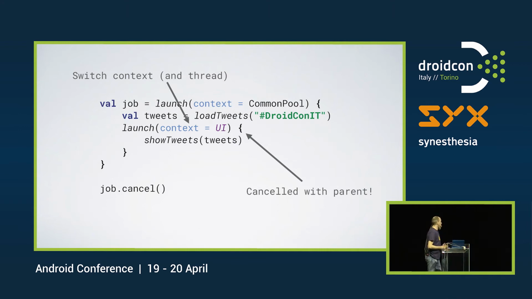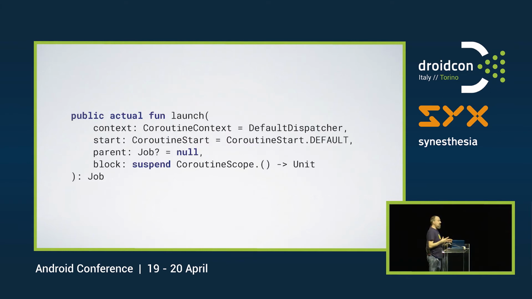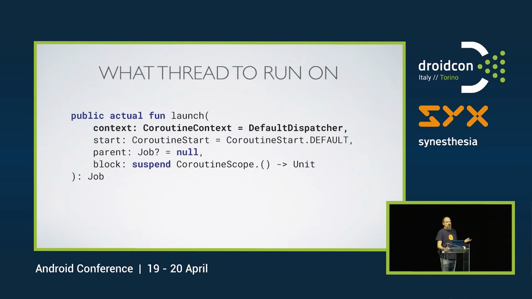How does launch look like? So this is the definition, the function definition of the launch function. The first parameter is a context, the coroutine context. What thread to run on? Think of it like that. There is a little bit more to the coroutine context than that, but if you start with this, that's how you can think of it.